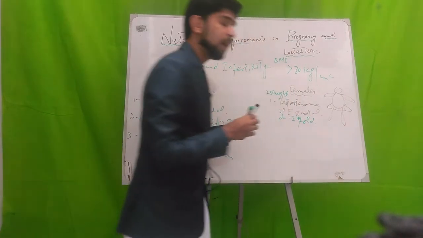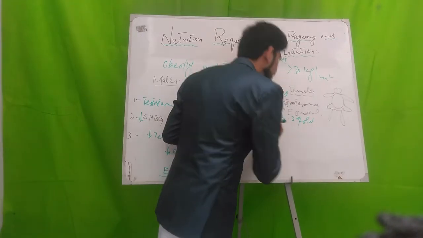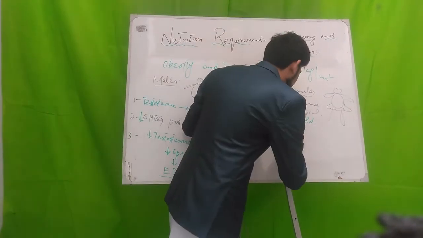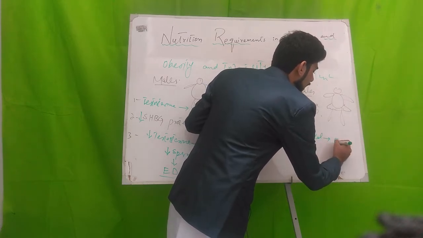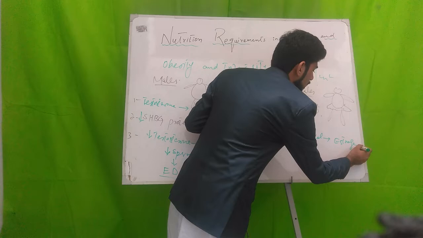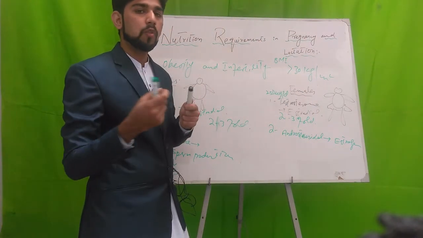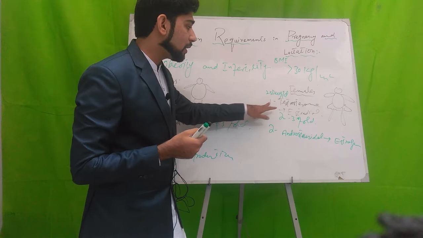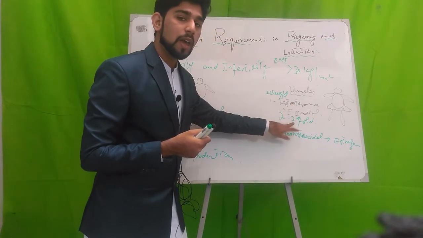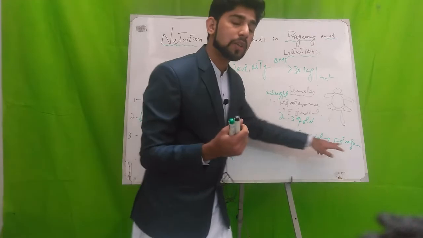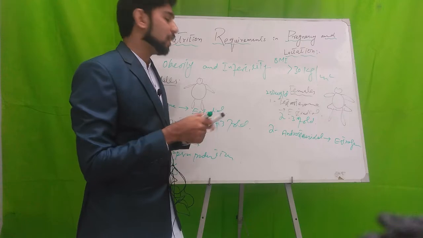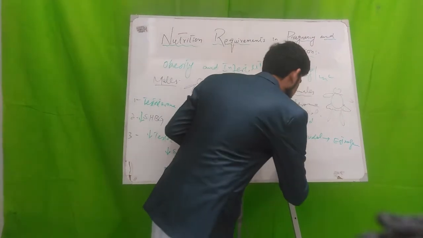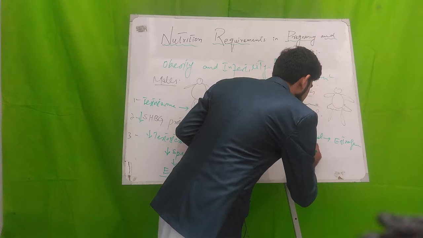Aromatase enzyme also increases the conversion of another hormone, androstenediol, into estrogen. So increased aromatase activity converts testosterone into estradiol and androstenediol into estrogen. Both conversions lead to an increase in the level of estrogen.